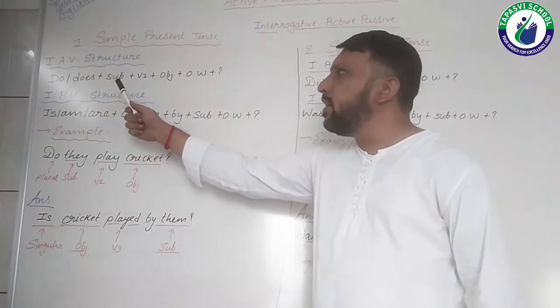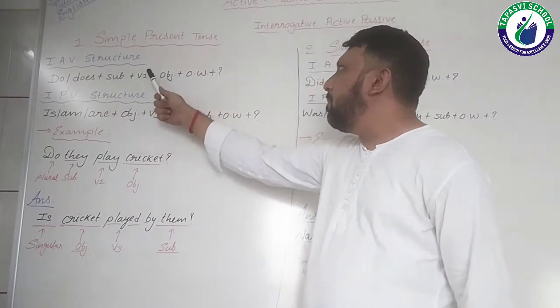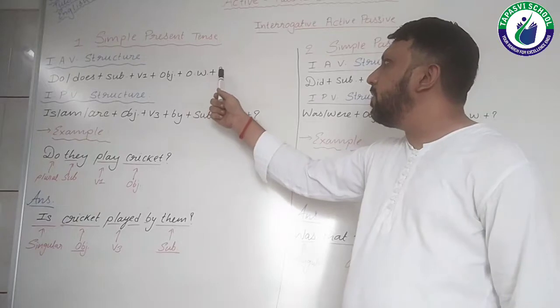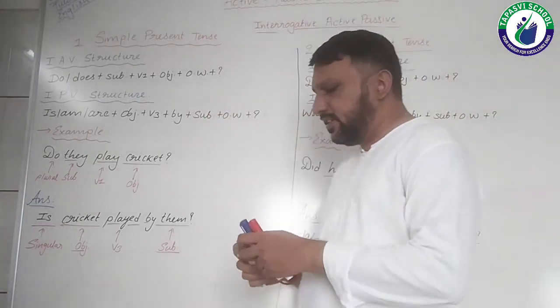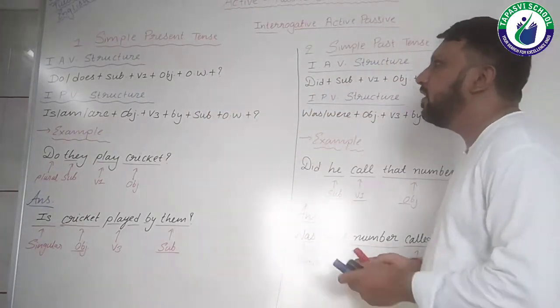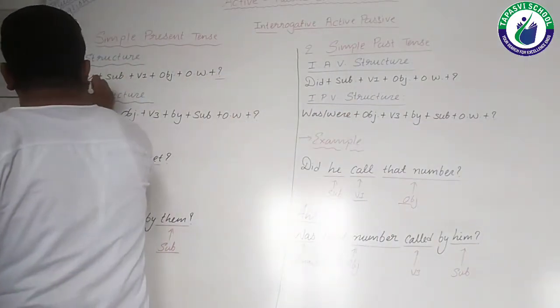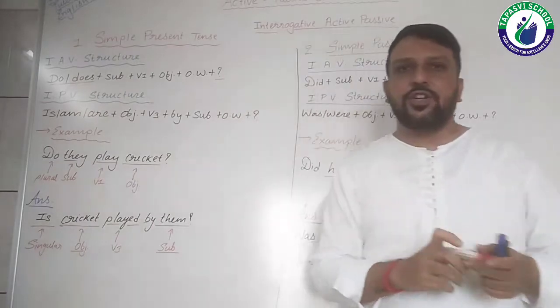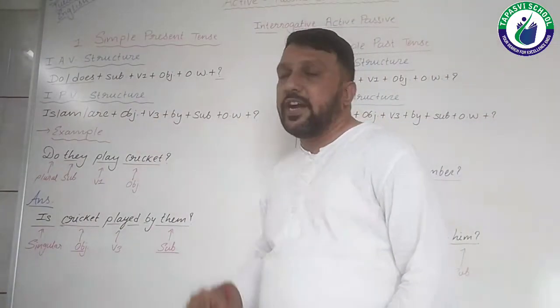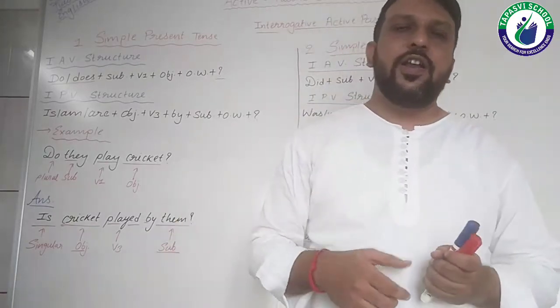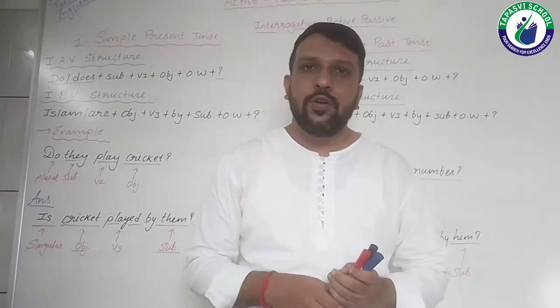Do, does plus subject plus V1 plus object plus other words plus question mark. See, this is the addition in the structure. This particular word and these two words are additional, as it is an interrogative sentence. So obviously the question starts with do or does. Now where to put do?